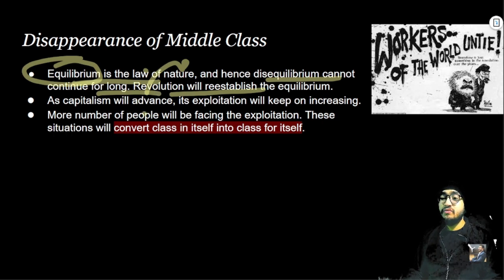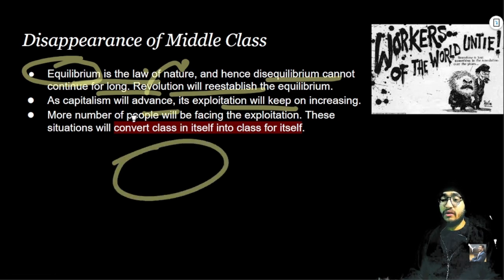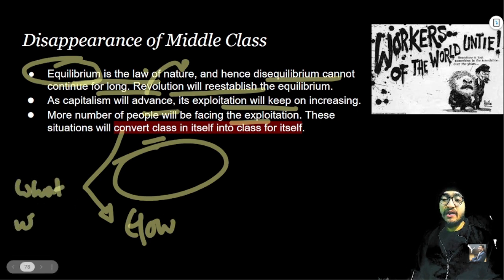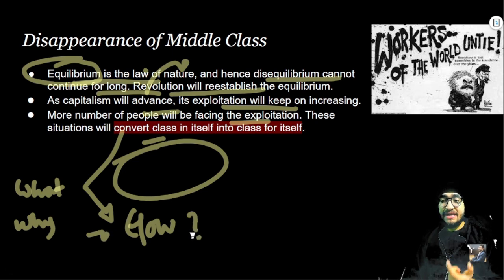As capitalism will advance, its exploitation will keep on increasing, right? Because of the vicious cycle, more people will be facing exploitation. So this situation will convert class in itself into class for itself. This is an idea that we will see. In the next lecture we will see how revolution will take shape, right?